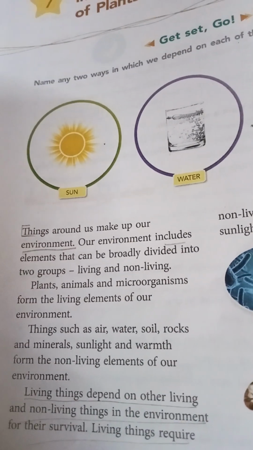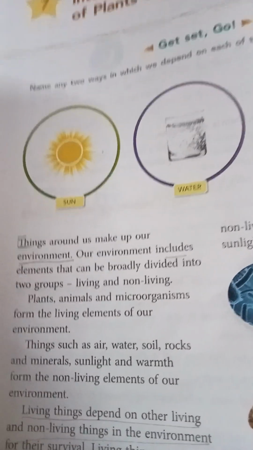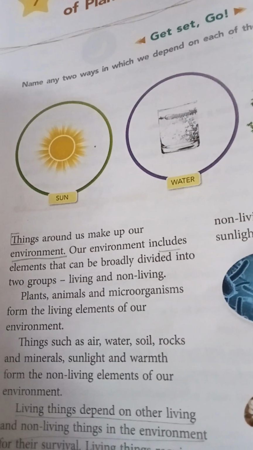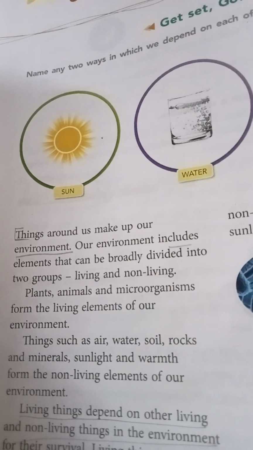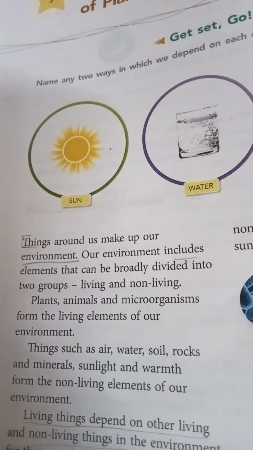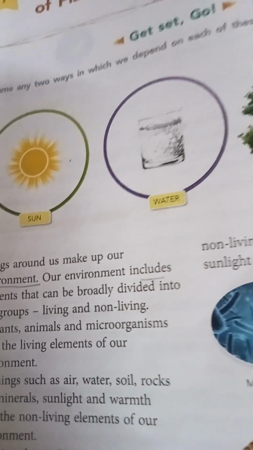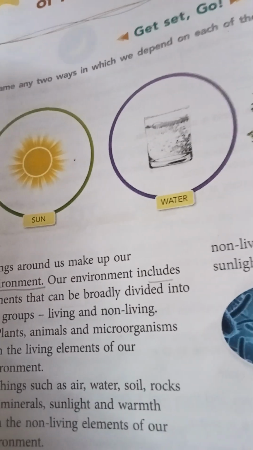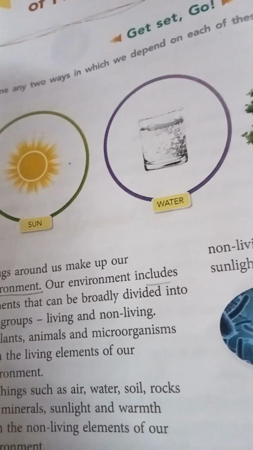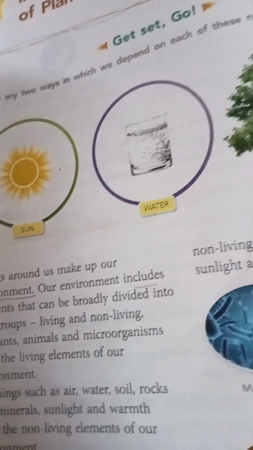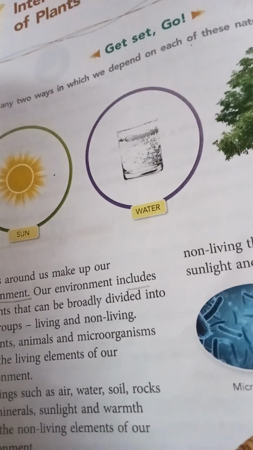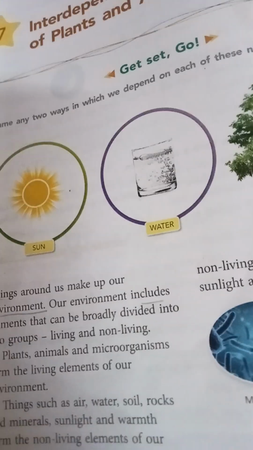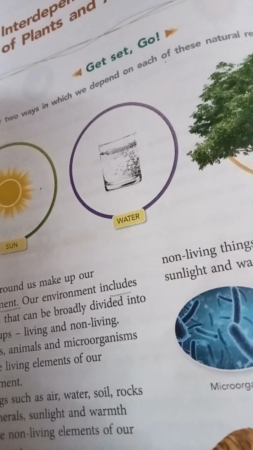Our environment includes elements that can be broadly classified into two groups, living and non-living things. Plants, animals and microorganisms are living things, and air, water, soil, warmth, these are non-living things. Living things require non-living things always. Living things also depend on each other.